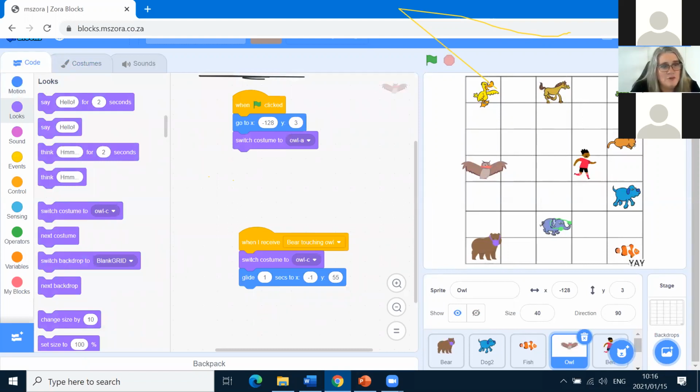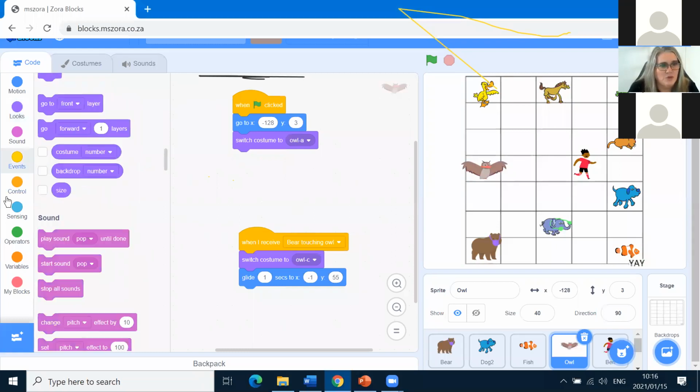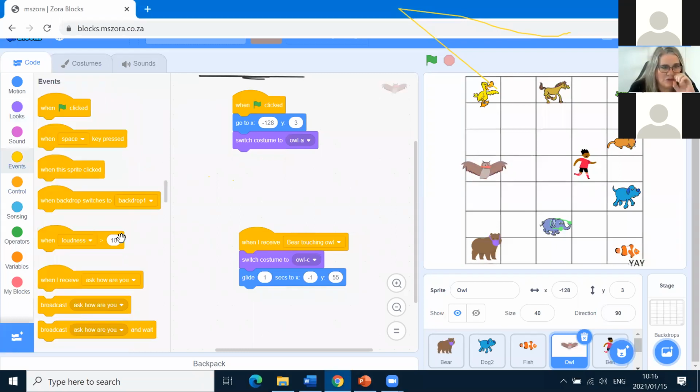We're going to do more variables again now with owl. We've done variables with elephant. You might have missed that lesson, Kamahelo, but we're going to do variables again with owl today. Pay attention. So switch costume to owl A, and we don't have to point her in any direction because she's not going to move. She's going to glide when we want her to glide.